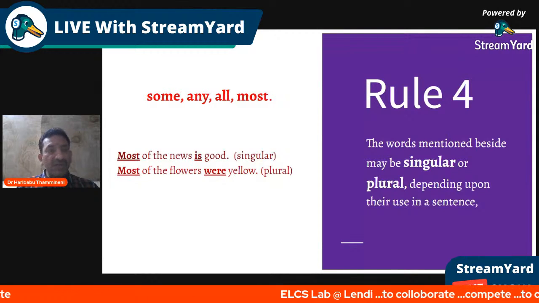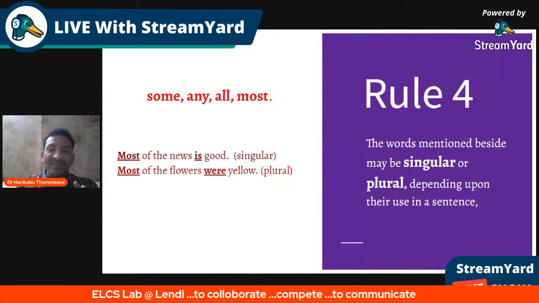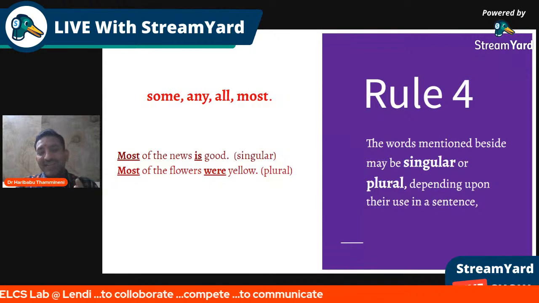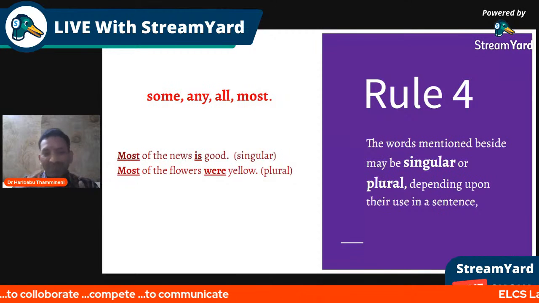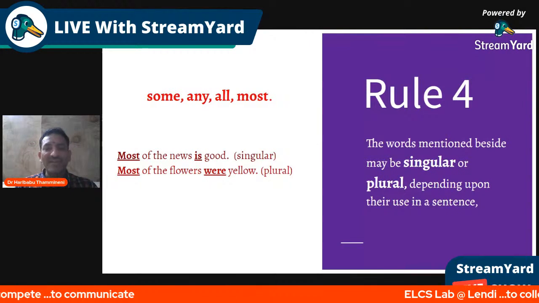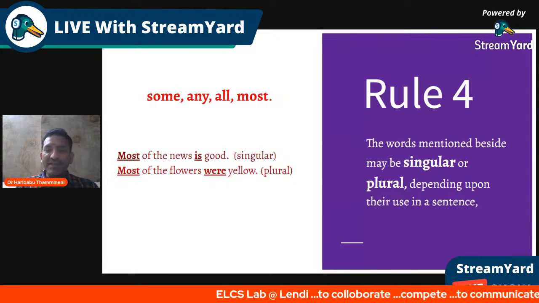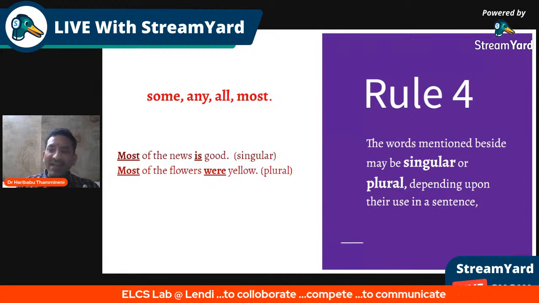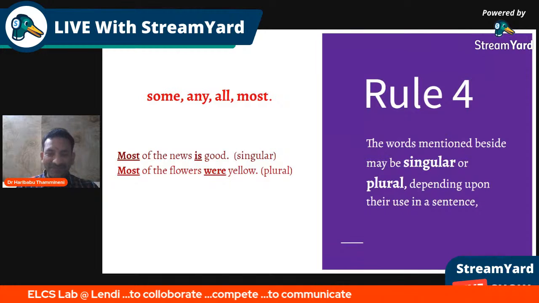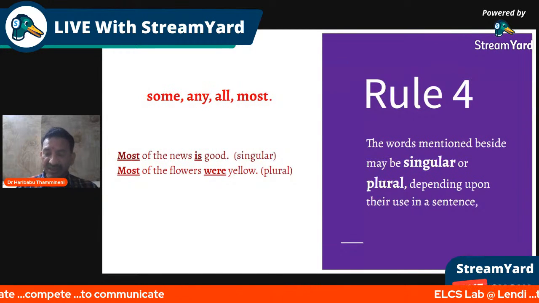It's more important. You need to keep in mind, most of the news is good here, in which most reflects the much part of the news, so singular. Like that, singular or plural, the words that come on either side of it will decide with the words some, any, all, most. Keep that in mind.